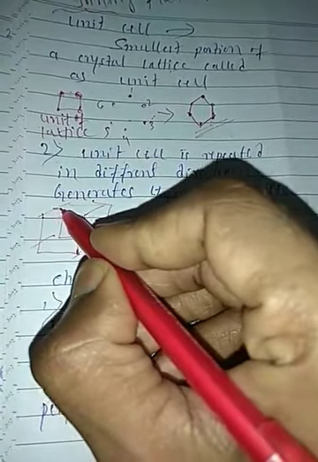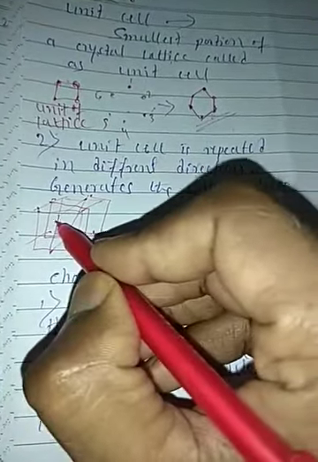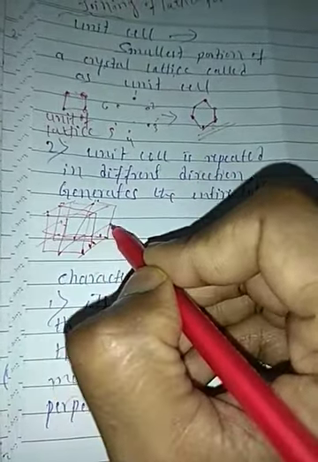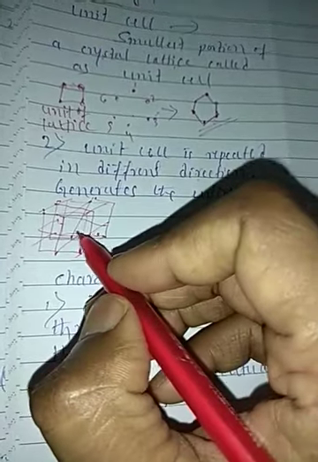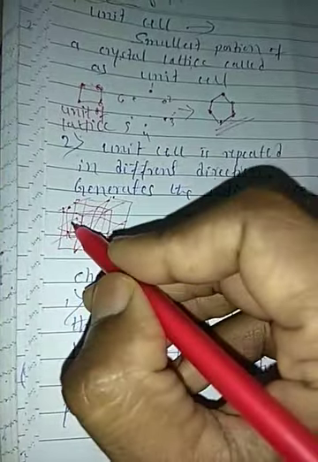This is one lattice point. Again, if you want to break this crystal like this, students, look at this. Many lattice points and many unit cells are present here. In different directions they are repeated, and automatically they are repeated in this crystal.